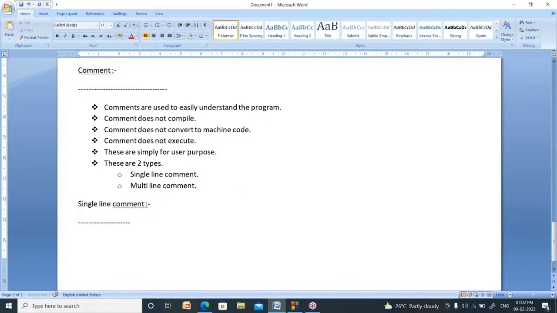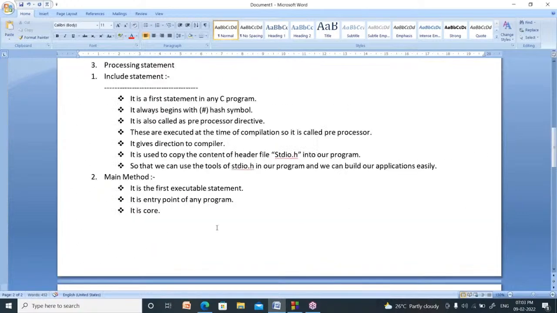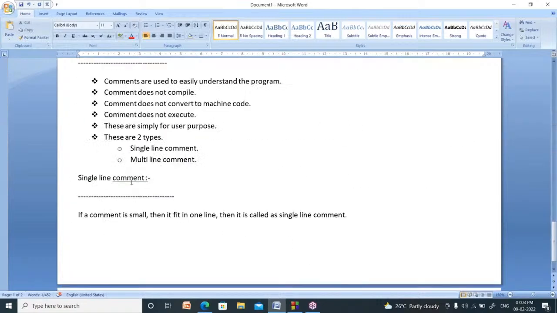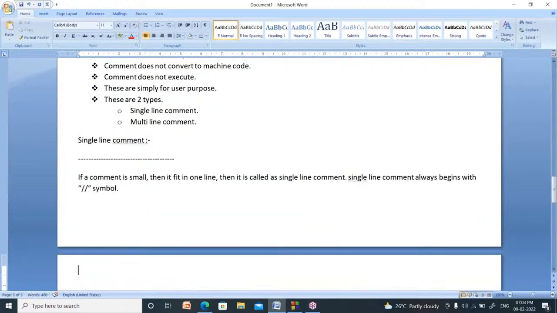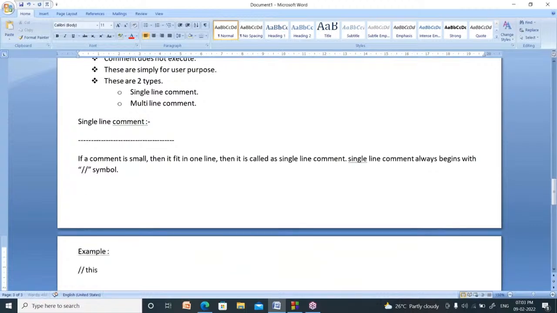A single line comment always begins with this symbol, double slash. For example, this is a single line comment.